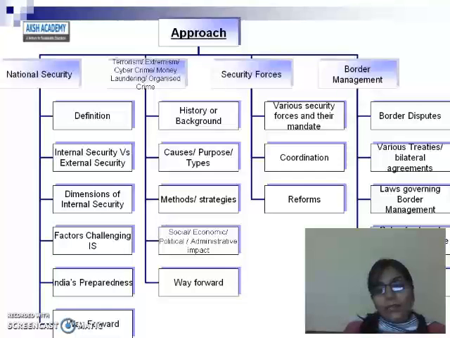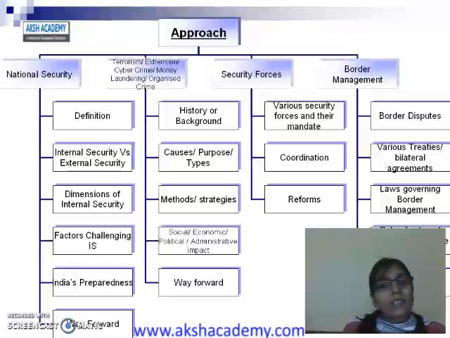Again, these are the basics of this syllabus given by the UPSC. You have to link all these with current affairs. Whatever is happening in the news, in the country, in the world, you have to correlate these things with that and give a dynamic approach to your study. So prepare these basic things and be updated with the current affairs. Do study that also. This will be a complete approach for internal security, and if you do this, you can surely score good marks in GS Paper 3 of the UPSC.